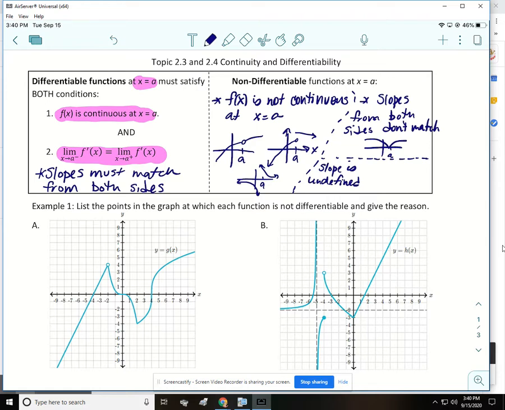So if you think about when a line is undefined, a vertical line is undefined. So if you have a vertical tangent at a, then that function is not going to be differentiable at a. So it's coming up and then it goes straight up and then continues. That's a vertical tangent.